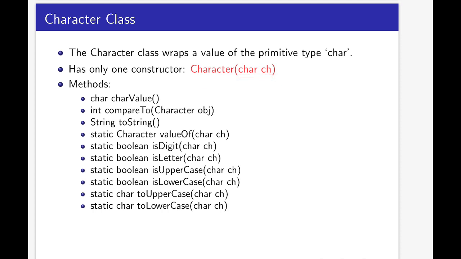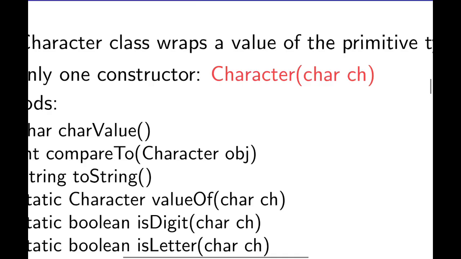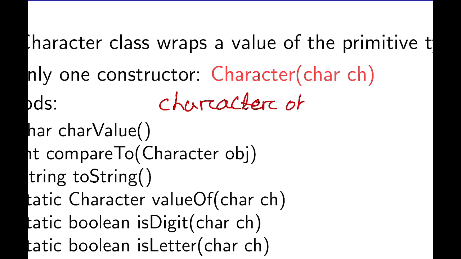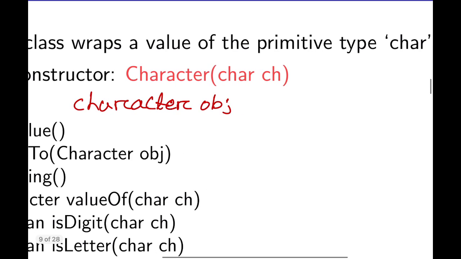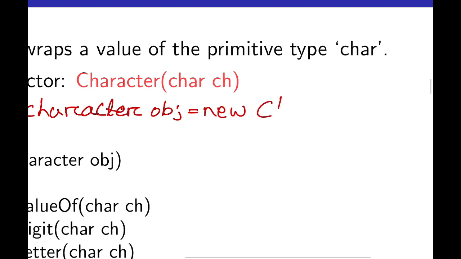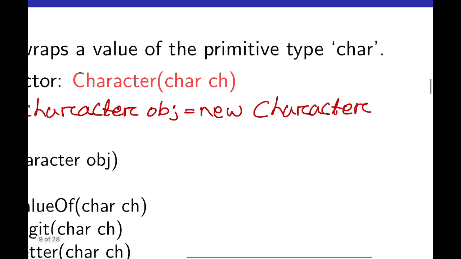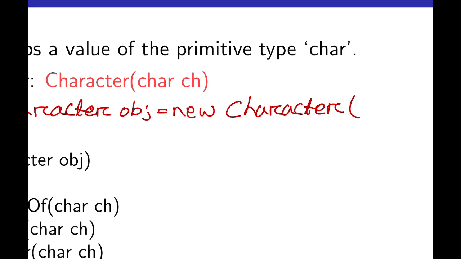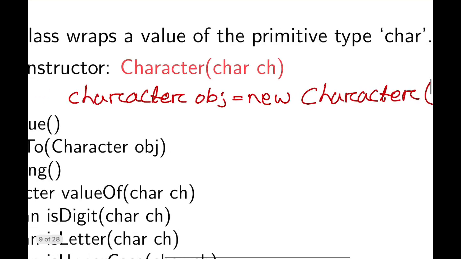Suppose we want to create a new Character object. We can write: Character obj = new Character('a'). Suppose the character value is a, so I am taking one character, that is a.